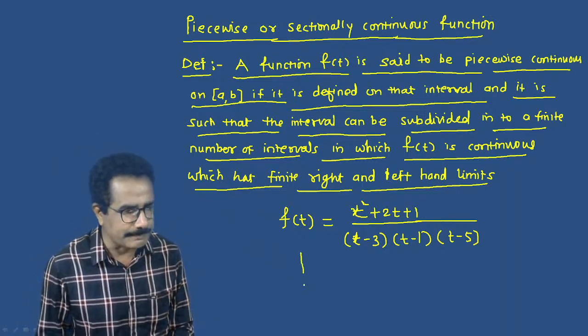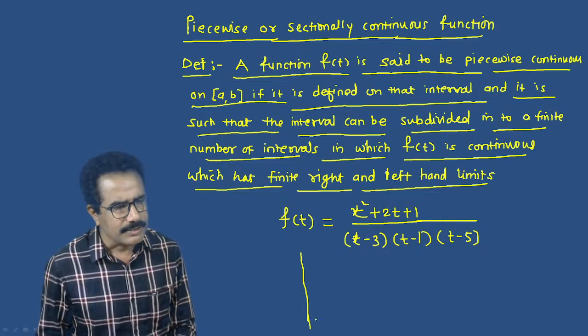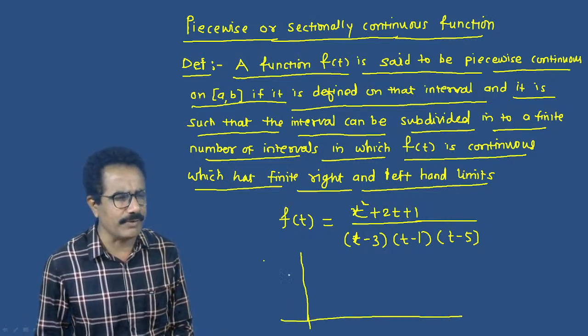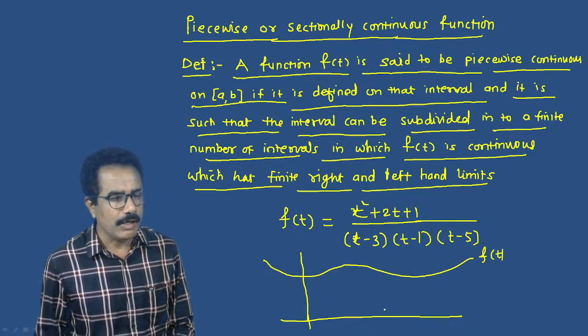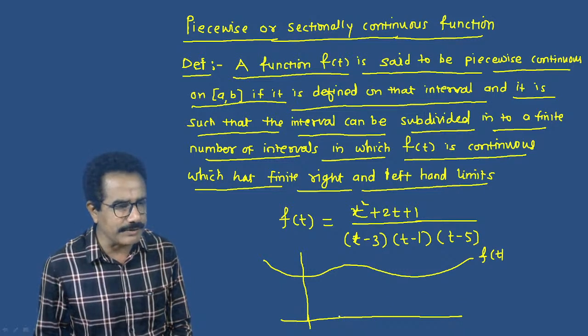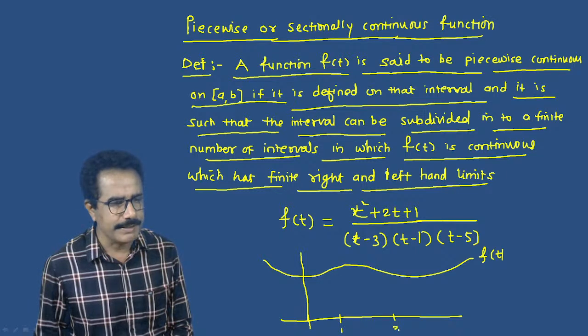Now in this way, whatever the function may be, suppose this is a function f of t. Now this function is discontinuous at 1, then 3 and at 5.